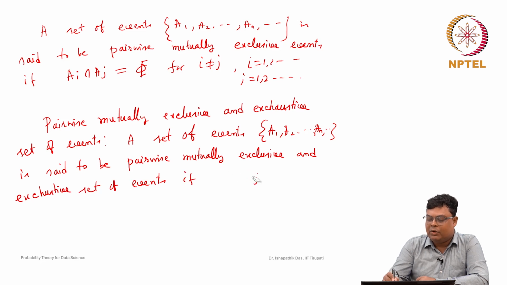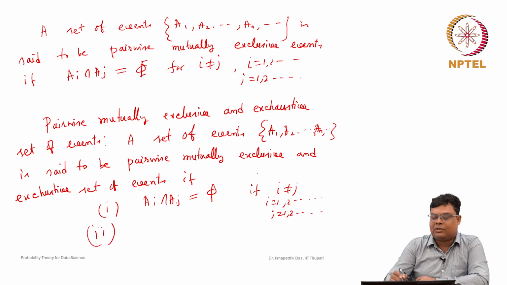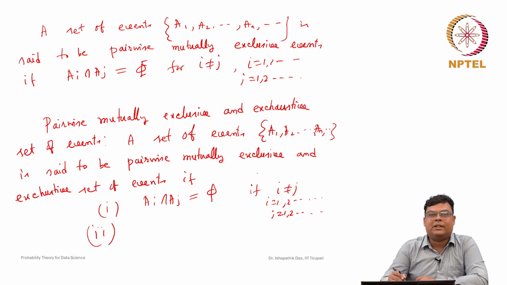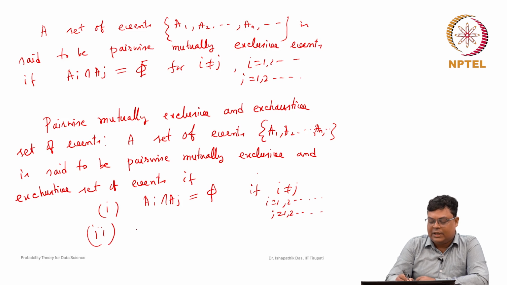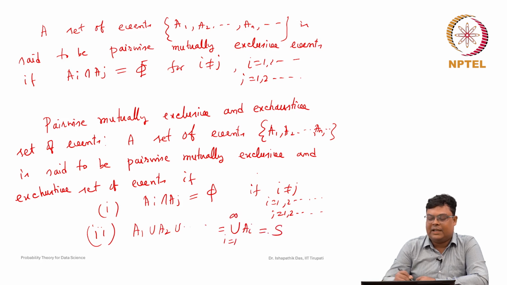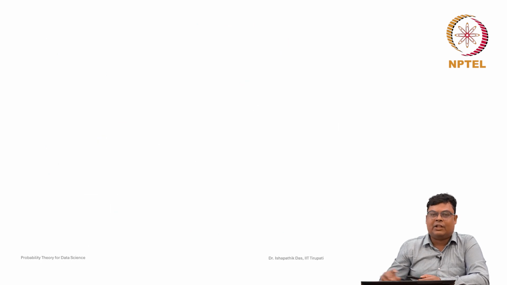So, there are two conditions. First, pairwise mutually exclusive: Ai intersection Aj is phi if i not equal to j, i is equal to 1 to n, j is equal to 1 to n, sorry, not n, it will be countably infinite. And the second condition is that if you take the union A1 union A2 like this, in short notation i is equal to 1 to infinity Ai, this will be nothing but S. So, this is like a partition of a set.